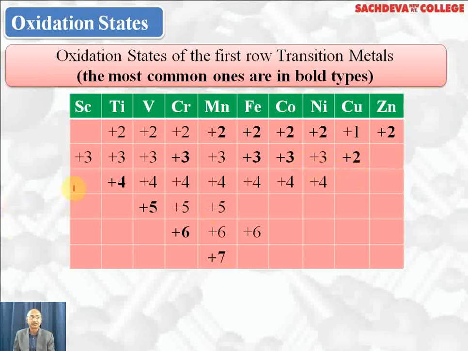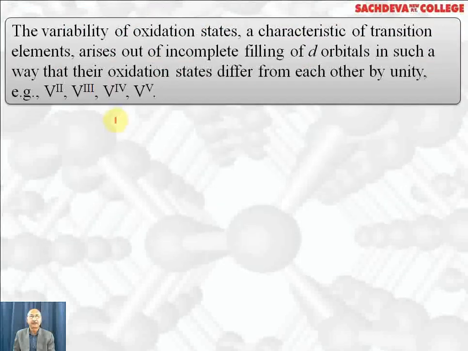Scandium does not show variable oxidation state because after losing 3 electrons it becomes stable. Similarly, zinc also does not show variable oxidation state because after losing 2 electrons its d orbital is complete. The variability of oxidation state, which is characteristic of d block elements, is due to incompletely filled d orbitals in such a way that oxidation states differ by unity, for example vanadium +2, +3, +4 and +5, whereas in p block elements it differs by 2 generally due to the inert pair effect.